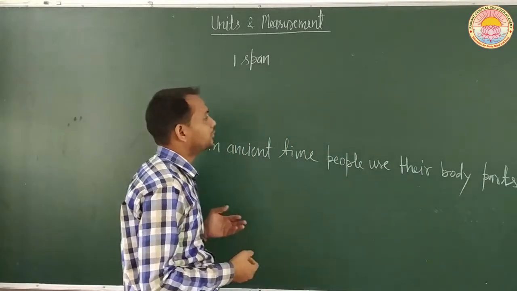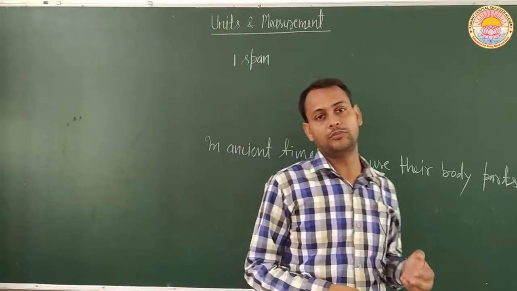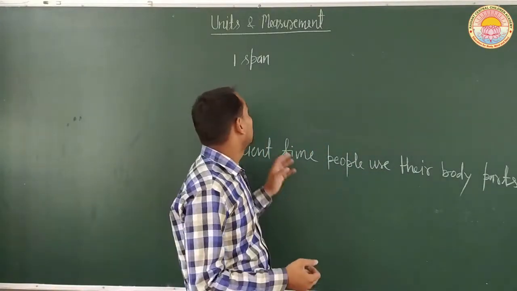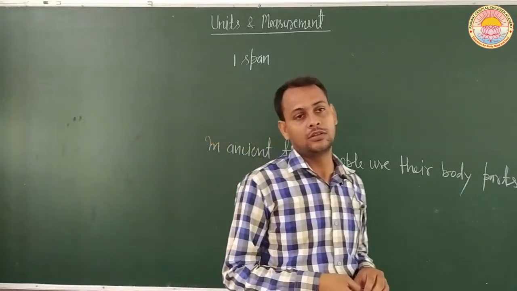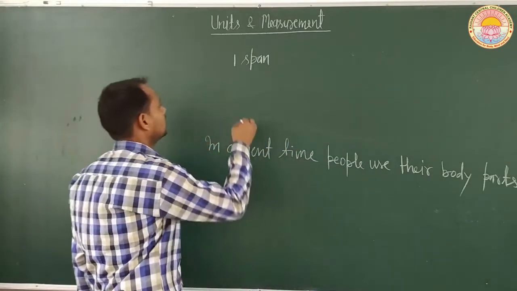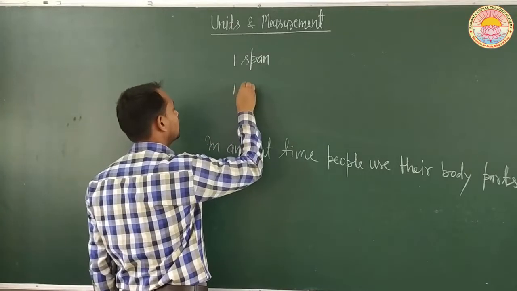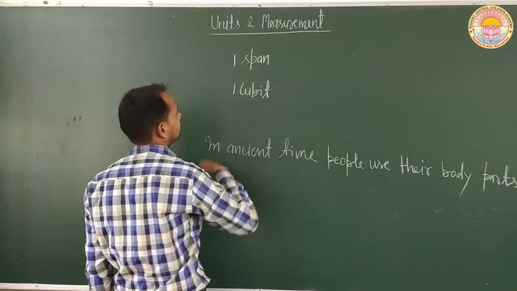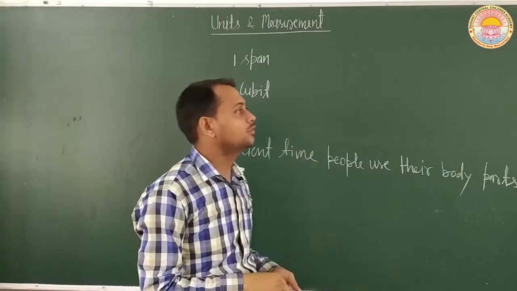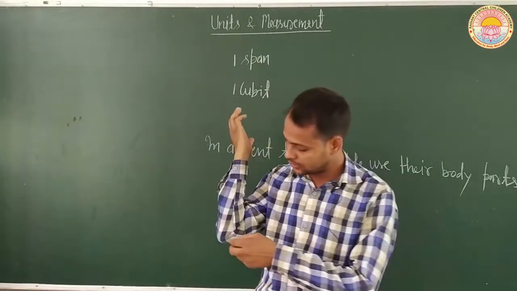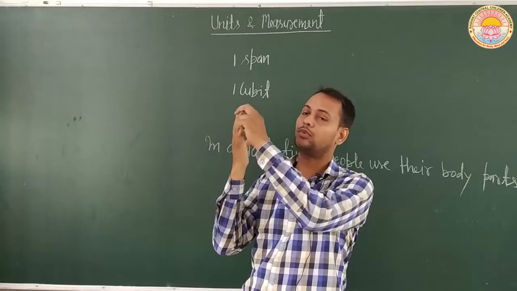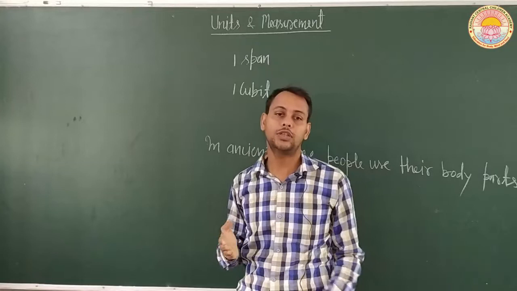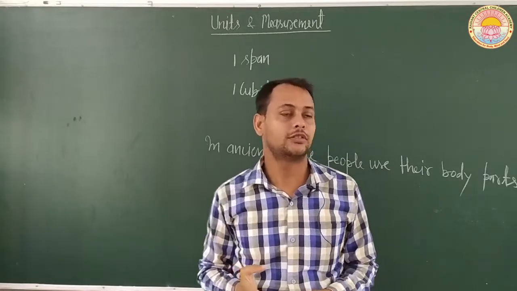Similarly, some other body parts were used for the measurement of length, like 1 cubit, a particular length which is known as 1 cubit. So what is 1 cubit? If we take the distance from this point to this point to this point, then it is known as 1 cubit.